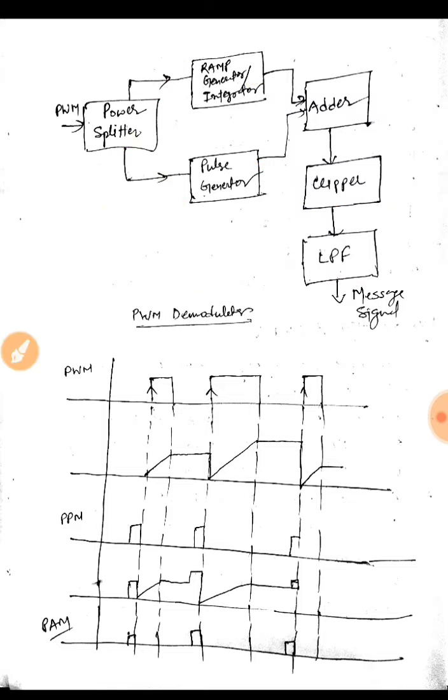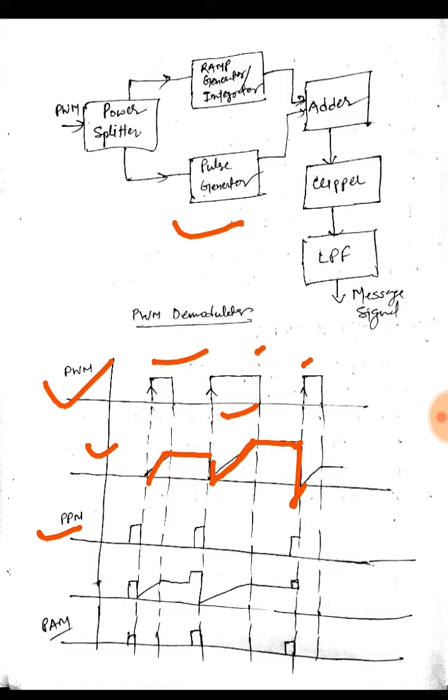So if this is our pulse width modulated wave of varying width, you can see, it is fed to the integrator, which would convert the signal into a ramp, and the ramp height would depend on the width of the pulse. So if the pulse is of larger width, the ramp height would be greater. Then a pulse generator is there, which would generate pulses of fixed amplitude and fixed width.